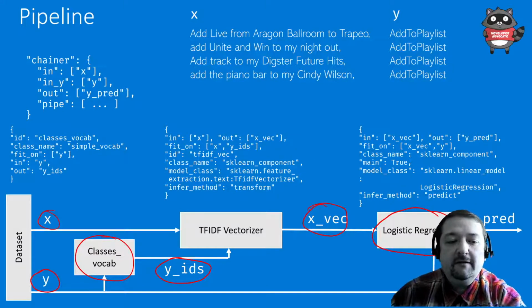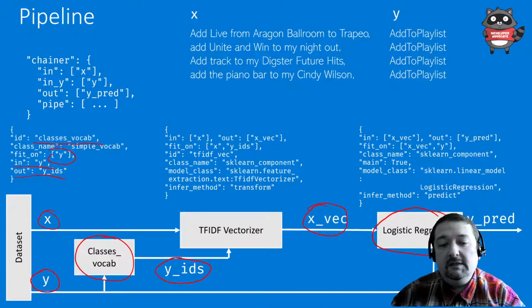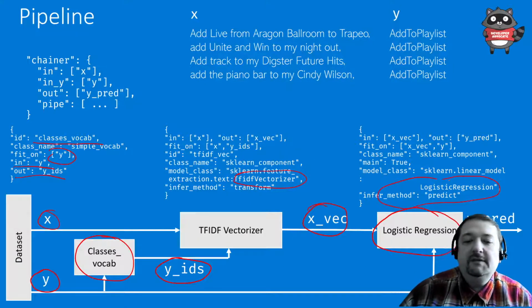And the way it would be defined for each pipeline step. So for example, for classes_vocab, I would say here is my classes_vocab. The input would be Y, output would be y_ids, and I need to fit this model on Y. The same is true for all components. So in this case, TF-IDF vectorizer I will take from scikit-learn, and logistic regression I would also take from scikit-learn. So that would be a very simple intent classifier. But this describes the general idea of how pipelines are built.